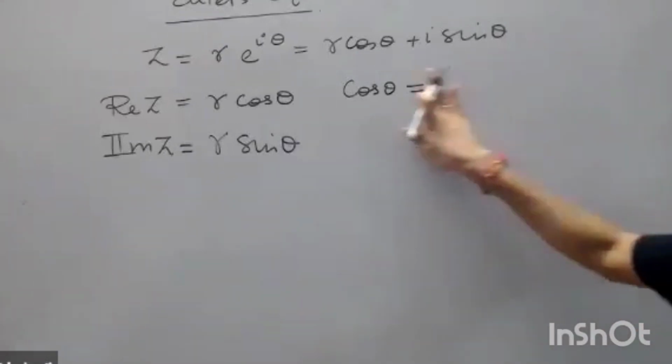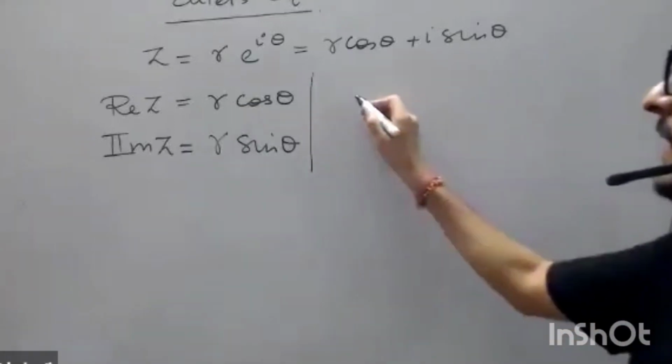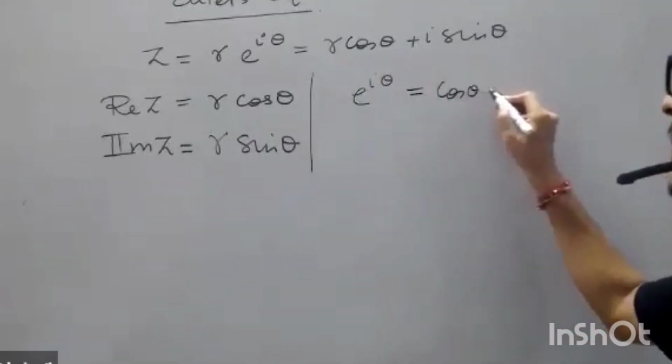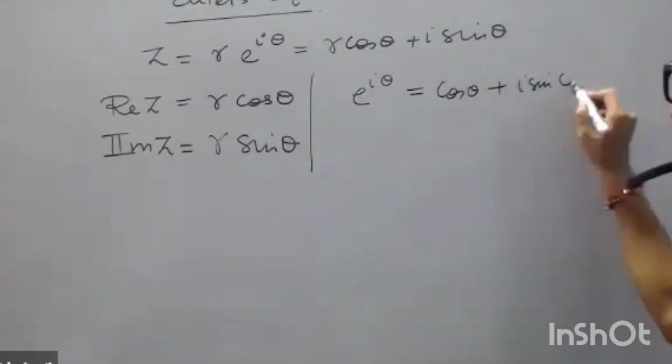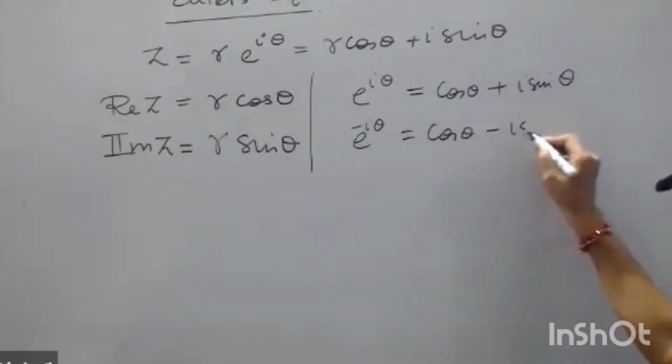So, if I write Euler's equation as e to the power i theta is equal to cos theta plus iota sin theta, then e to the power minus i theta will become cos theta minus i sin theta.